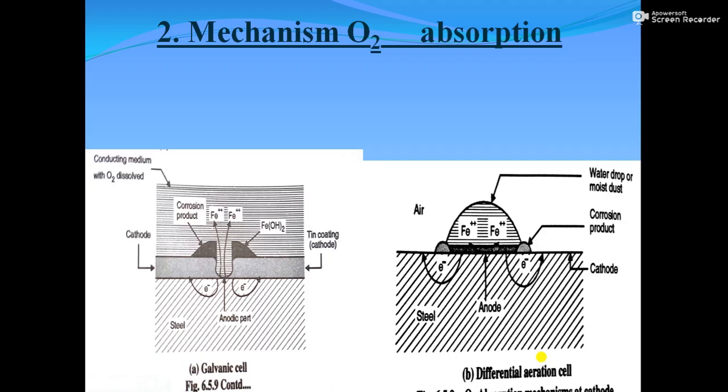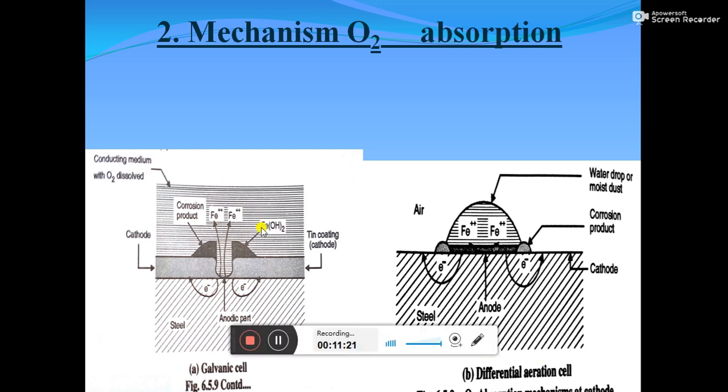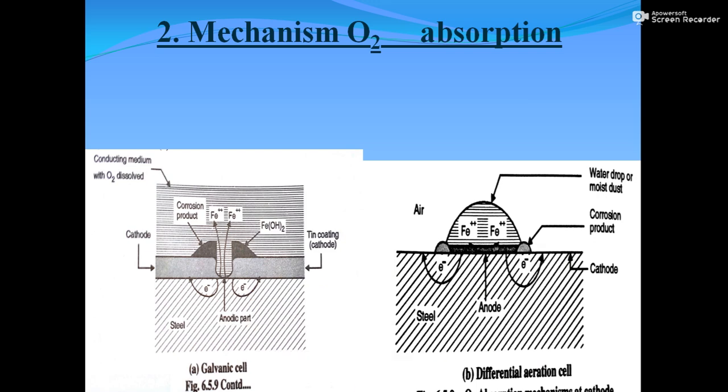Now the second part is the mechanism of oxygen absorption. In the mechanism of oxygen absorption, what is important? This type of electrochemical reaction takes place when the medium is alkaline or a neutral aqueous solution. For example, suppose we have taken a steel plate lying on the ground and it is exposed to the atmosphere. In due course of time, an oxide layer will get formed on the surface of the steel plate, and drops of water may collect over the small cracks in the oxide film.